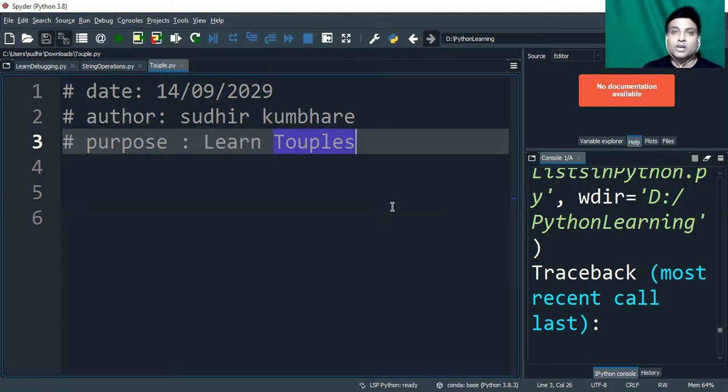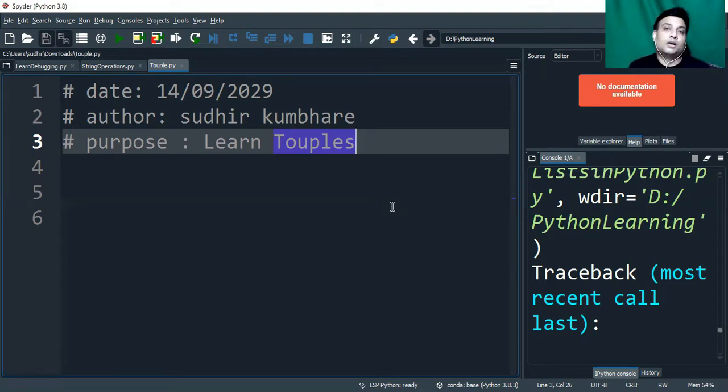Tuples can also hold string data type information, many types of float data type information, and complex data types, and tuples can also hold a combination of all these data types. Then what is the use of tuples? Guys, whenever you are learning programming, the basic funda is to understand the purpose of each and every concept we are learning.